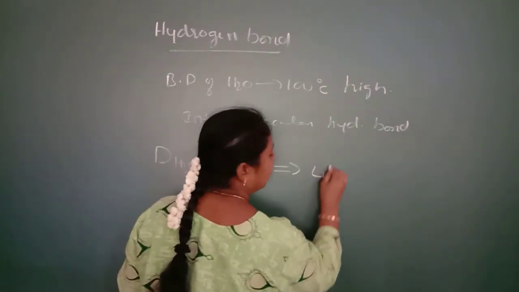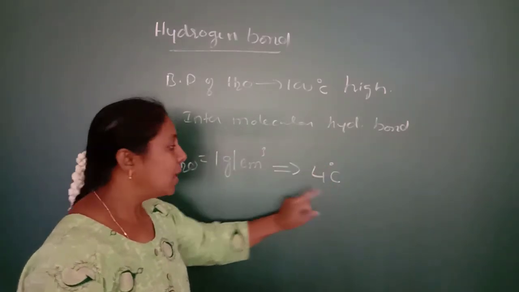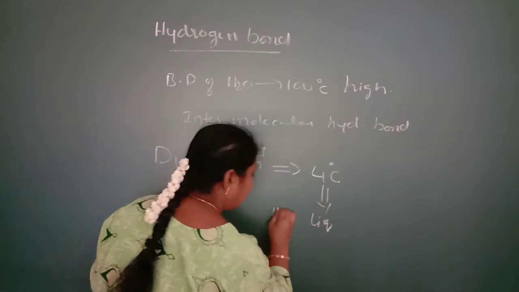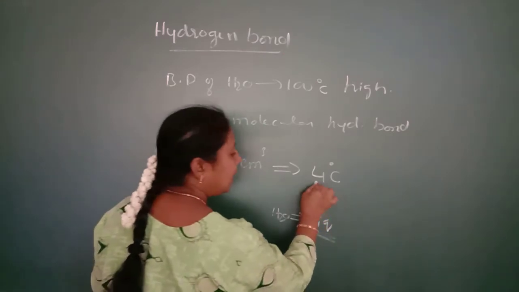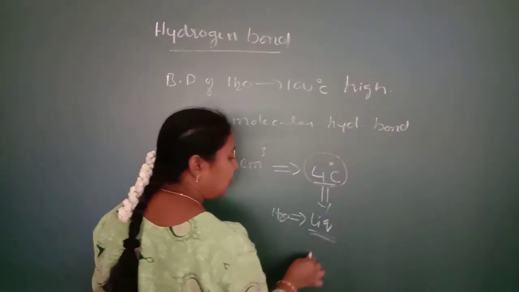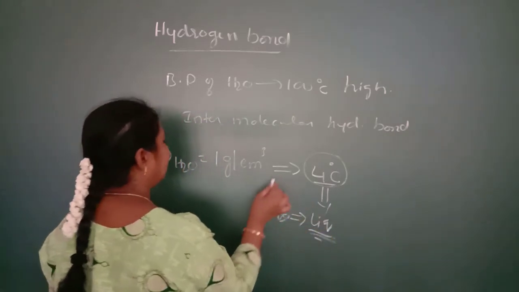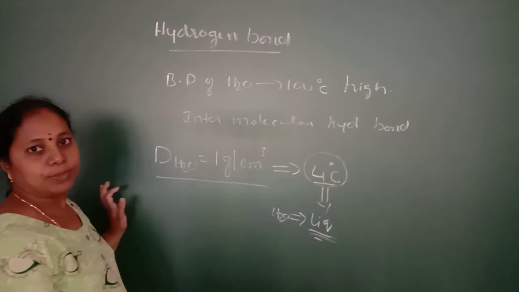Exactly at 4 degrees Celsius. Exactly at 4 degrees Celsius, water only exists in the liquid state. So due to the existence of water in the liquid state, the density of water is exactly found to be 1 gram per cm cube.